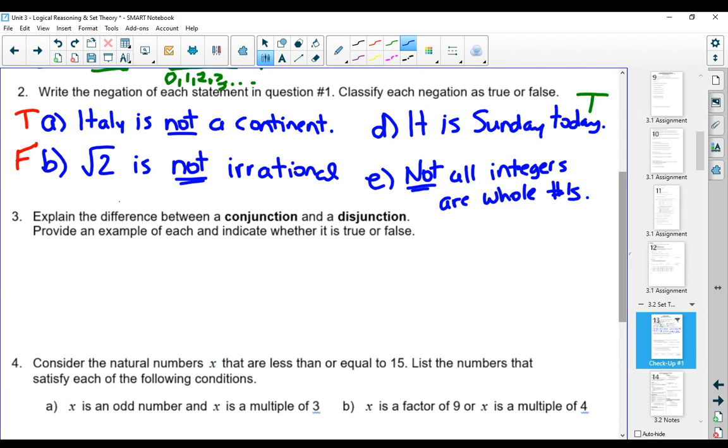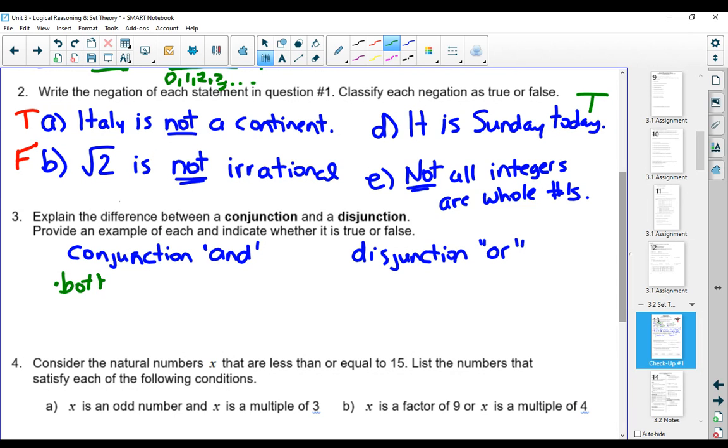Well, most importantly is to think about the key words. A conjunction means and, and a disjunction means or. So for a conjunction, it means that both A and B have to be true in order to make the whole thing true.